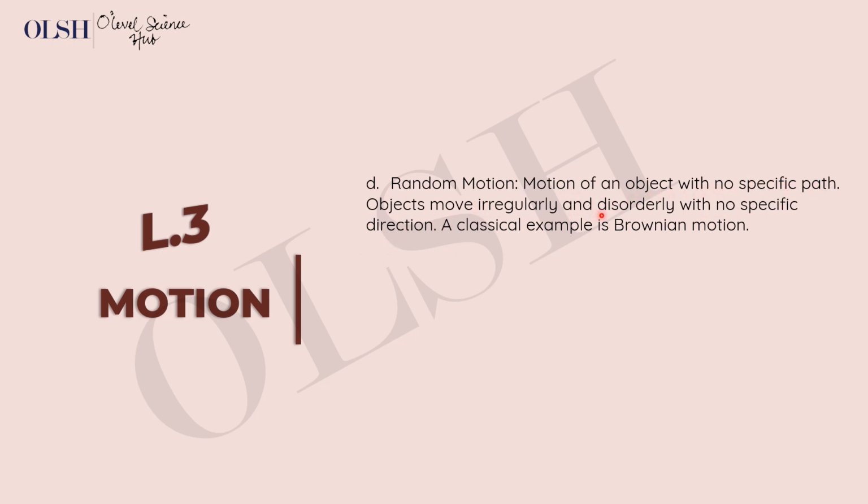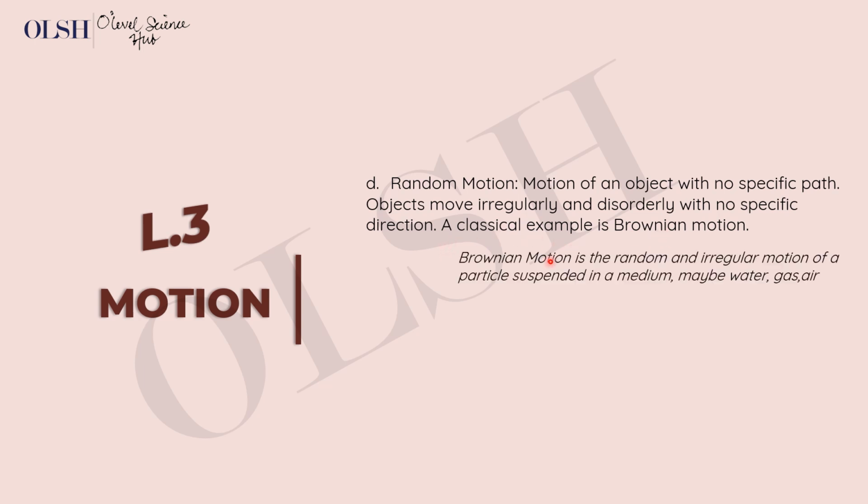Objects move irregularly and disorderly with no specific direction. A classical example is Brownian motion. Brownian motion is the random and irregular motion of a particle suspended in a medium, maybe water, gas, air. An example of this Brownian motion is what you have with smoke particles. You're burning fire and you see the smoke from the fire moving in every direction, just moving randomly, an irregular motion, it's just everywhere. So that's a classical example of Brownian motion.